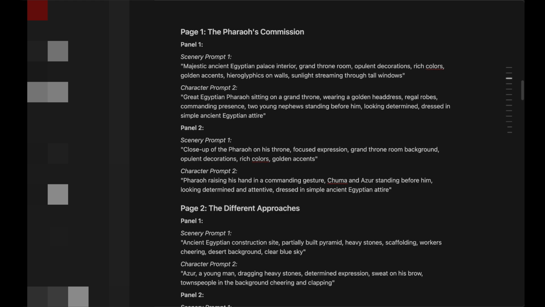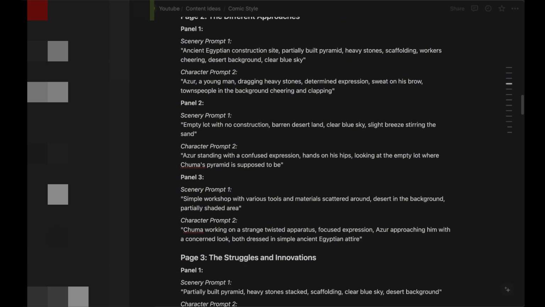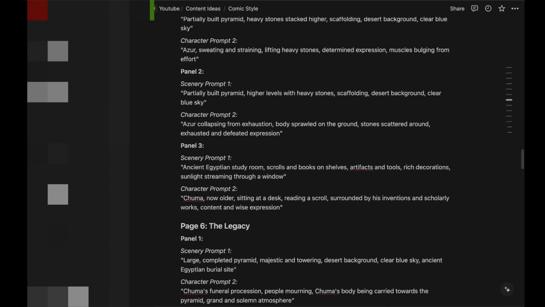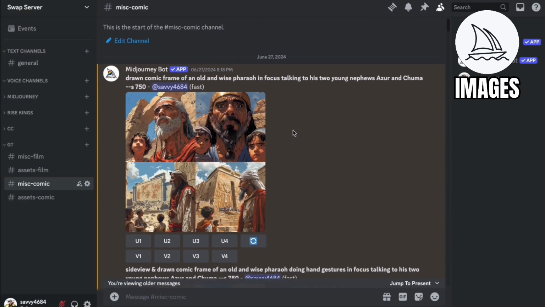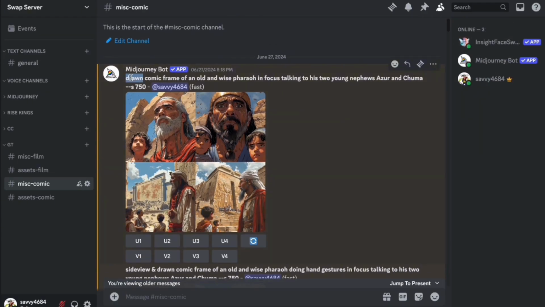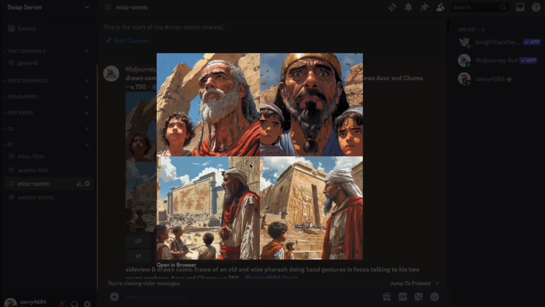So with ChatGPT I've gotten these specific panel prompts, and now I'll show you how I've worked around the results that I've gotten. As you can see here, the first prompt that I've used is "drawn comic frame of an old wise pharaoh in focus talking to his 2 young nephews Azur and Chuma." And as you can see, the result is not what I wished for.